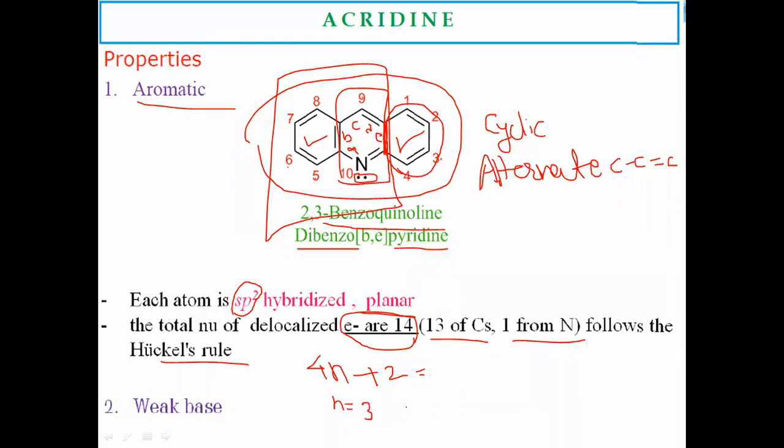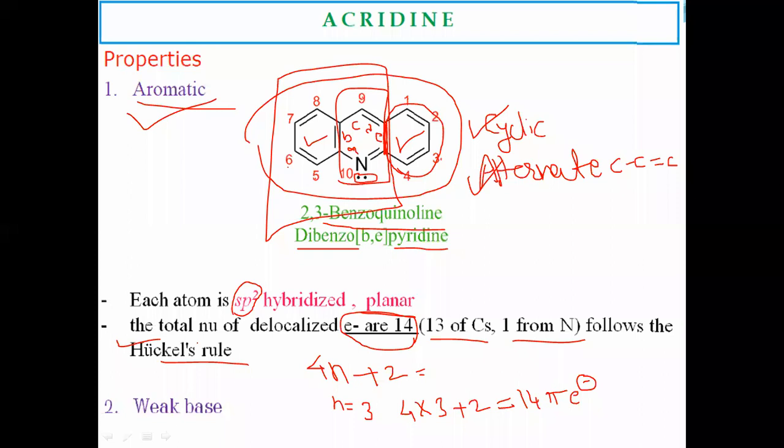If you put n as 3, then 4 into 3 plus 2 gives a total of 14 pi electrons, along with a cyclic structure and alternate single and double bonds. Those compounds come under aromatic character. Acridine is cyclic, has alternate single and double bonds, and obeys Huckel's rule. On this aromatic criteria, acridine is aromatic in nature, and it is also a weak base. These are the properties related to acridine.